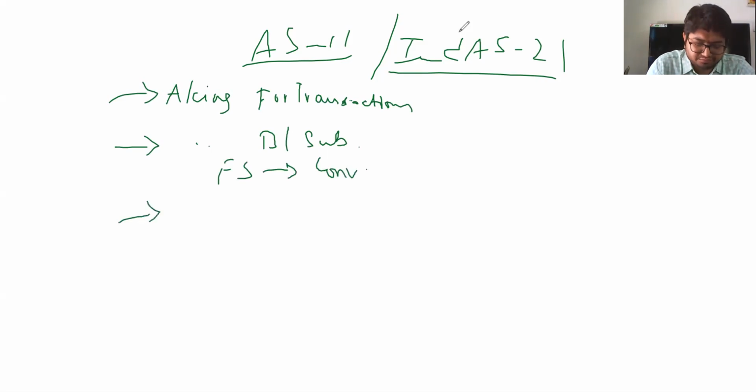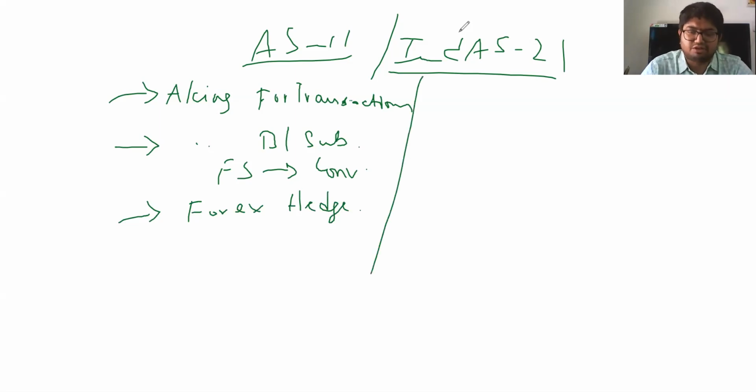Third, accounting with respect to forex hedging. These are what is predominantly covered, that is with respect to forex futures.